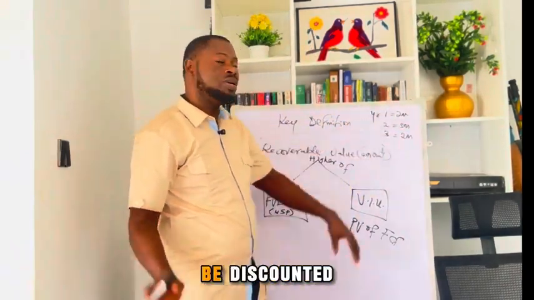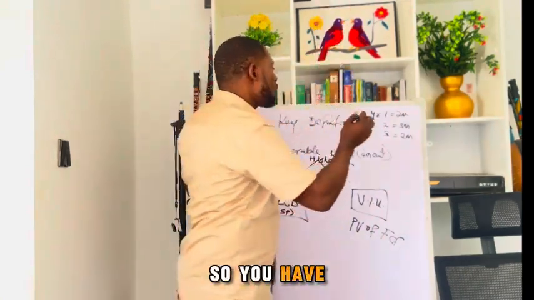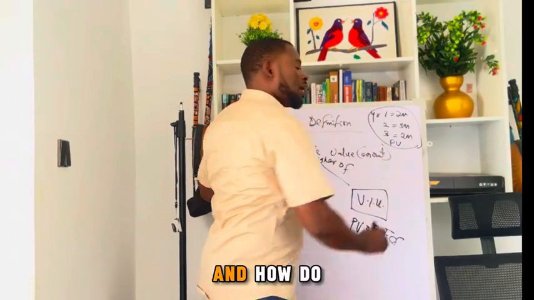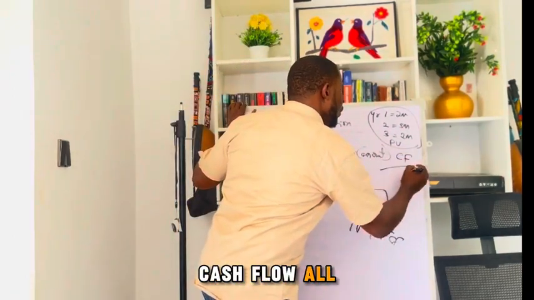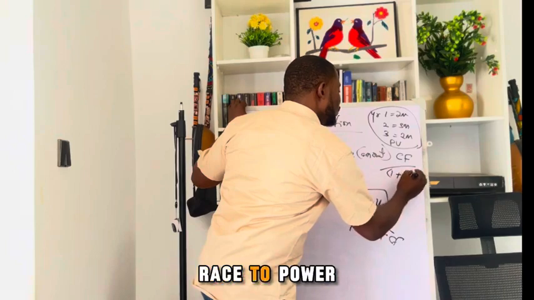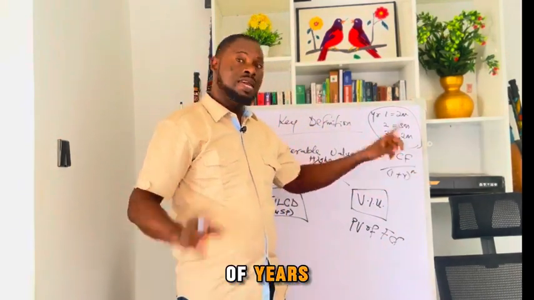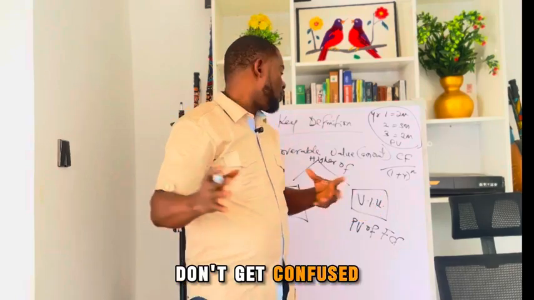These cash flows will be discounted because they are cash flows in the future. So you have to discount them to present value. And how do you discount to present value? You say the cash flow all over 1 plus R raised to power N. So it means you have to know the number of years. I don't want us to go so deeply into this so that we don't get confused with what we're learning.